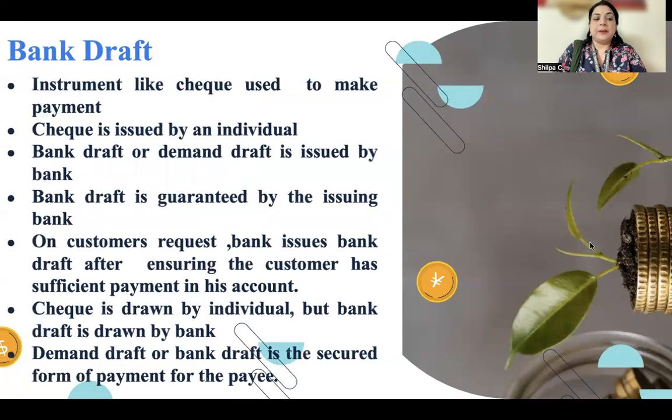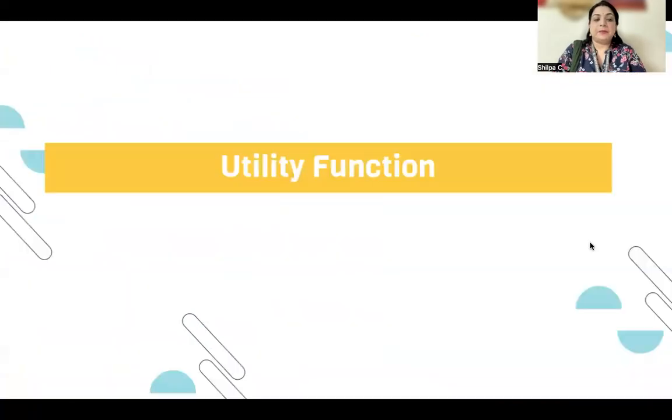There is no fear of theft through check payment. Then we have a draft, which is very well known as DD or bank draft. It is an instrument like a check used to make payment. A check is issued by an individual, while a bank draft or demand draft is issued by the bank. A bank draft is guaranteed by the issuing bank. On the customer's request, the bank issues the bank draft after ensuring the customer has sufficient funds in his account. The check is drawn by an individual, but the bank draft is drawn by the bank, and a demand draft is a secured form of payment for the payee.